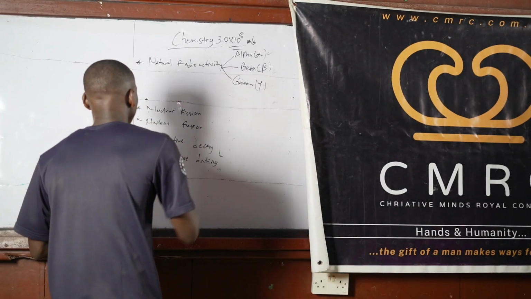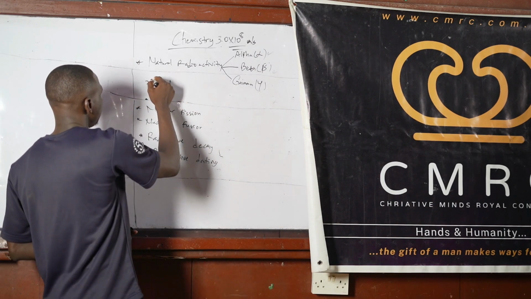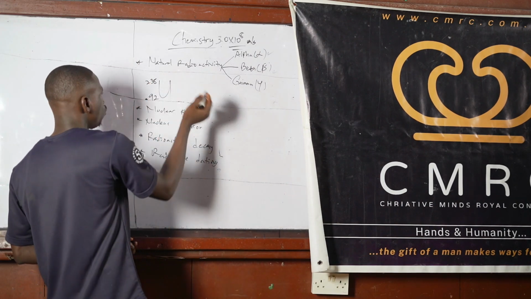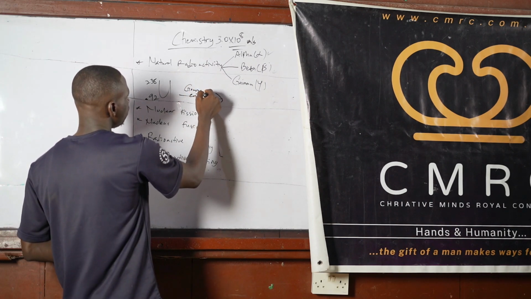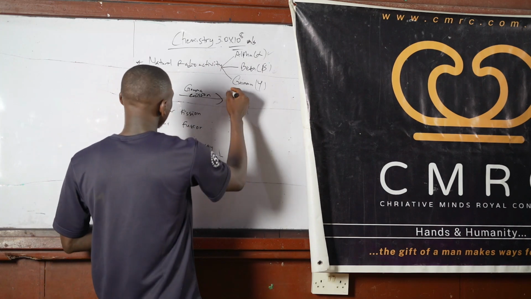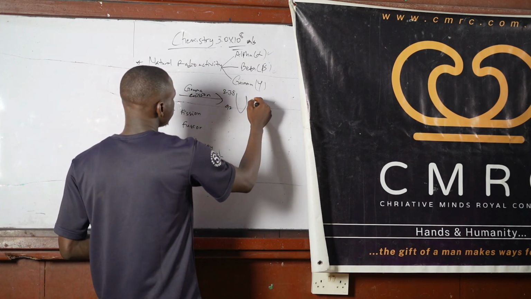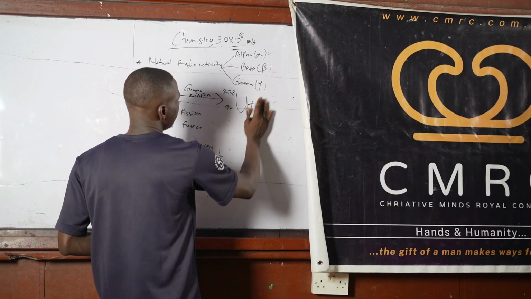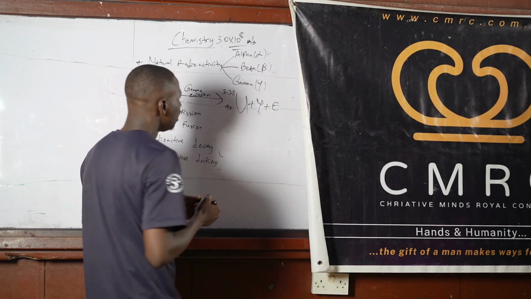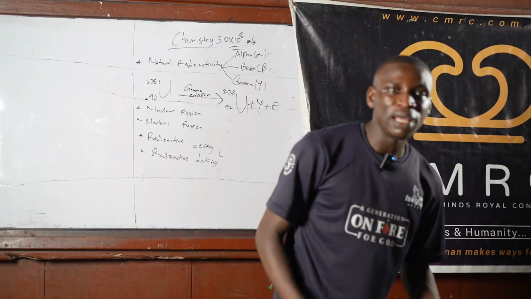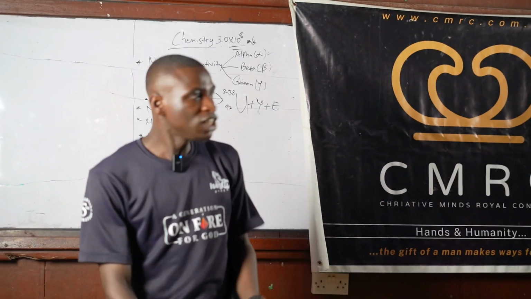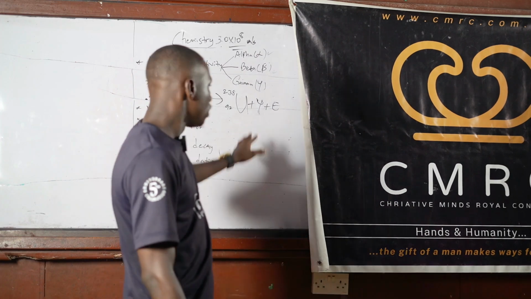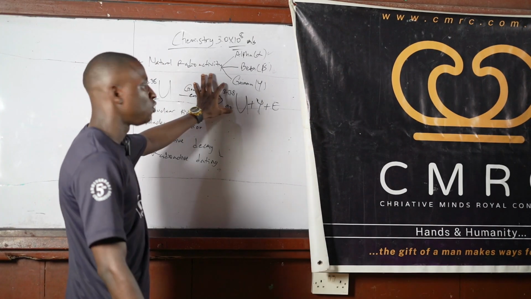So you can have something like this. Let's say you have uranium 238, mass number 238, atomic number 92. If it undergoes gamma emission, you are still going to get the same thing: uranium 238, 92, plus gamma ray and energy. So when a substance undergoes gamma emission, nothing happens to the mass number or the atomic number. It's not like alpha emission and beta emission where something changes. This one just remains the same. So that's all about natural radioactivity.